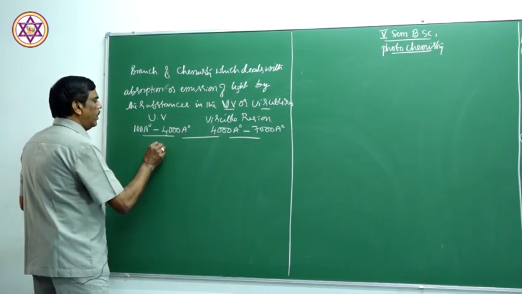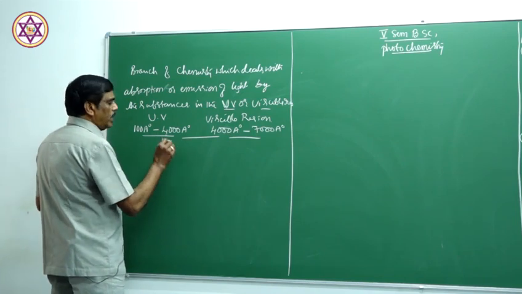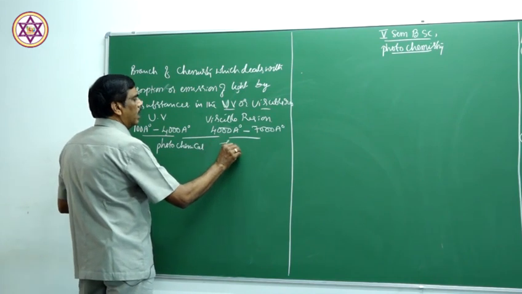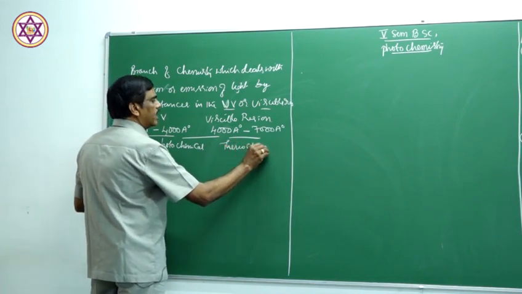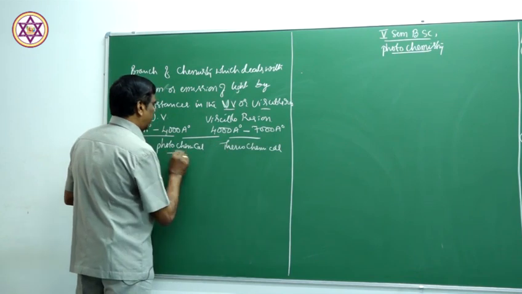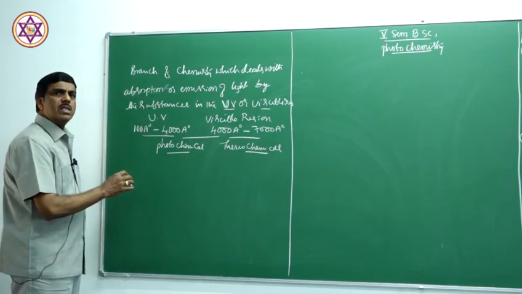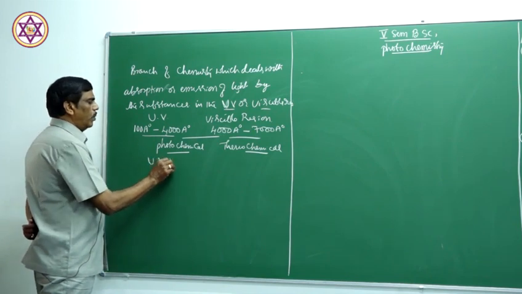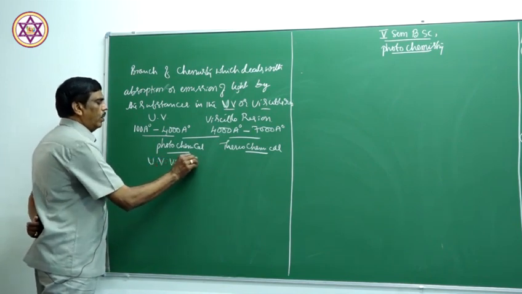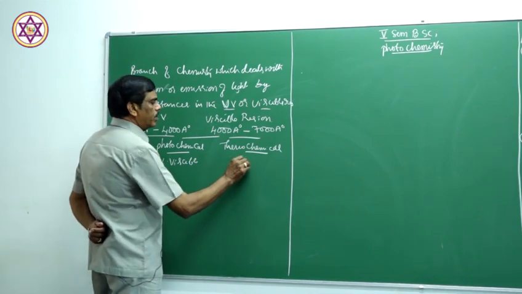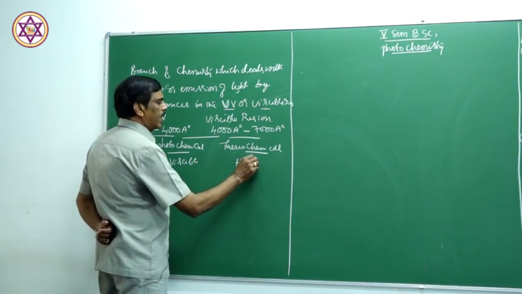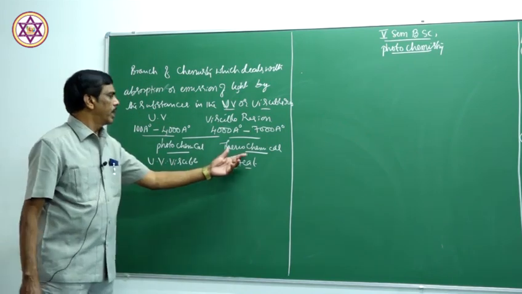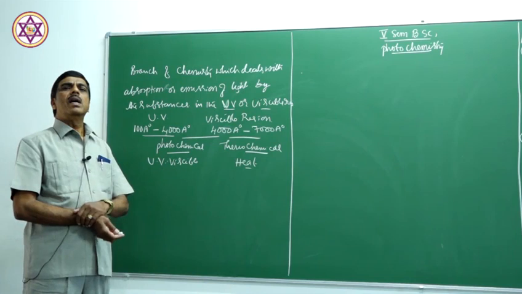Therefore, photochemical reactions take place by UV or visible light, whereas thermochemical reactions take place by the action of heat.